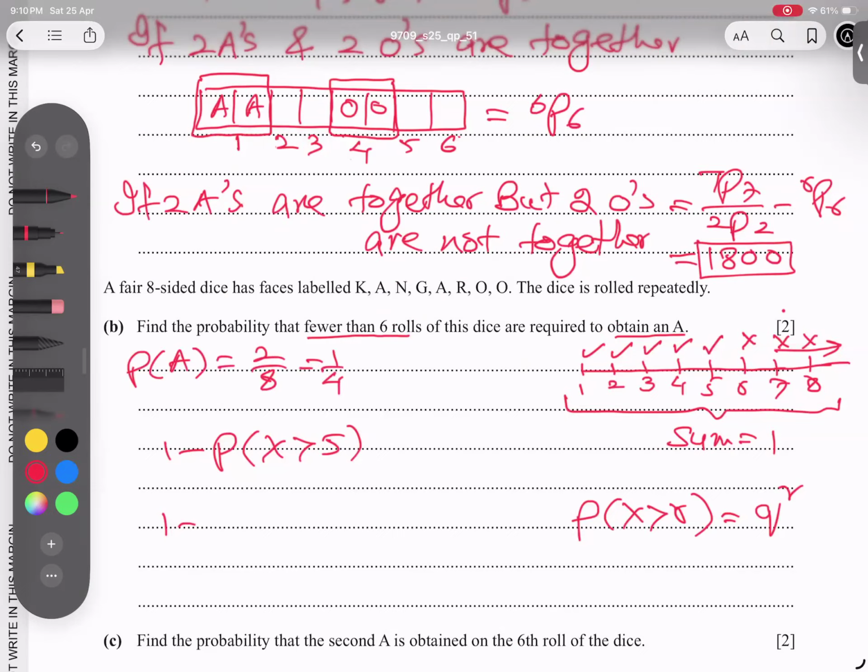This is P. And Q is naturally 1 minus this, so 3 out of 4. So it is 3 over 4 to the power 5. When we type this in the calculator, the answer is 0.763. I hope the point is very clear.